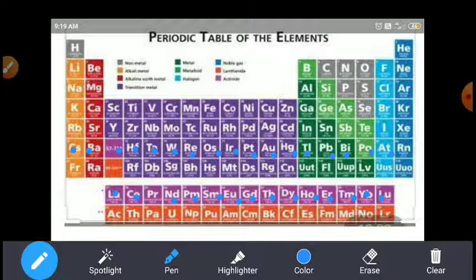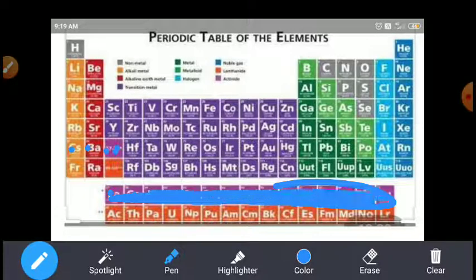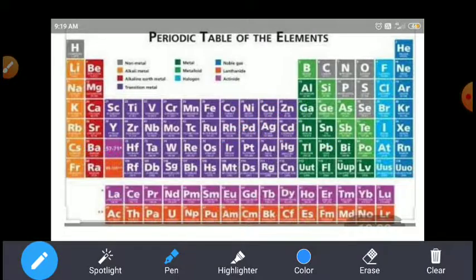I think something is missing here. No, 32, beta, wait. These elements belong to this lanthanum group only.